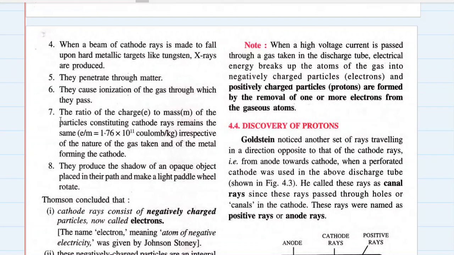So if you take notes from this book, and a question is asked to you from any corner, you will be able to answer about the structure of atom, atomic structure.